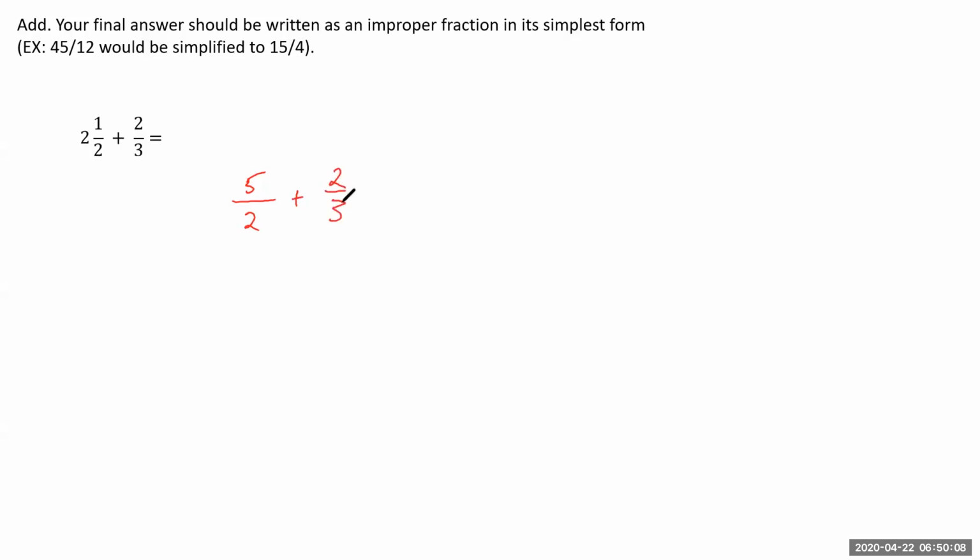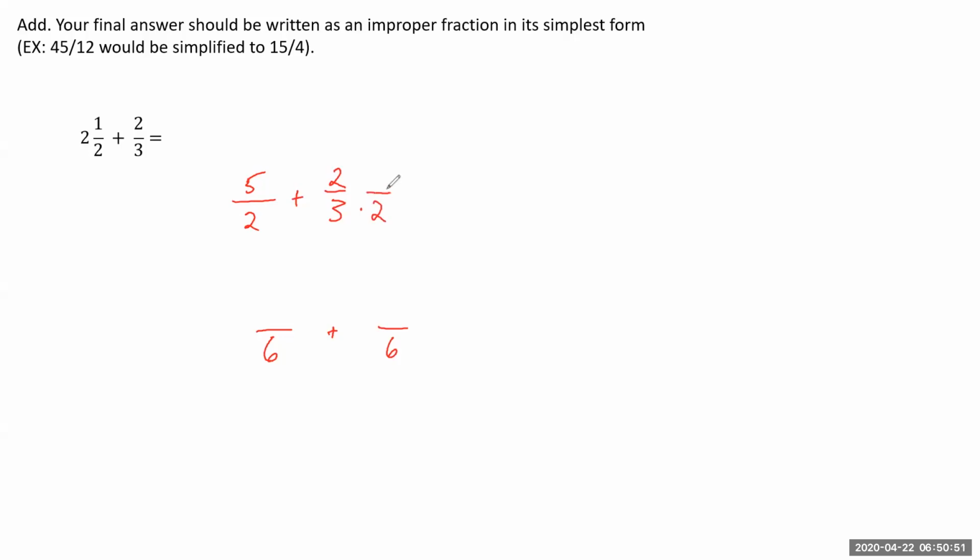Okay, so this is not as easy as just adding straight across. We cannot do that when we're adding and subtracting fractions. So when we're adding and subtracting, remember, we need to find that least common denominator. So we need to find some number in the denominator that if we multiply our current denominators by some factor, we can get there. So if you think about it, well, 2 and 3, they both are factors of 6. So we could pretty easily find a common denominator of 6. And you can think, okay, well, how do I turn a 3 into a 6? Or what do I need to multiply 3 by to get to 6? Well, in order to get to 6, I have to multiply by 2.